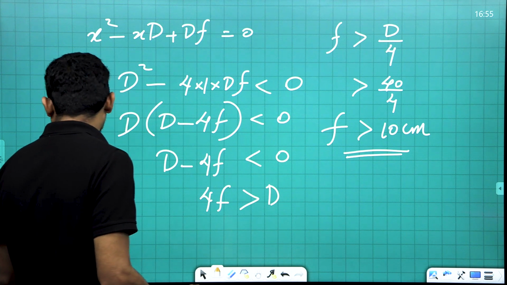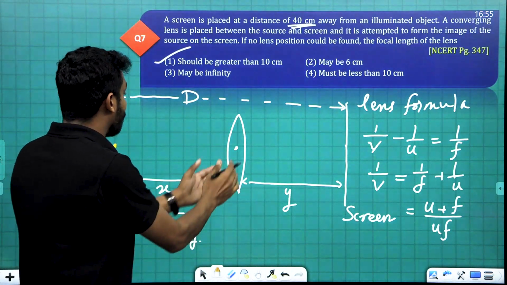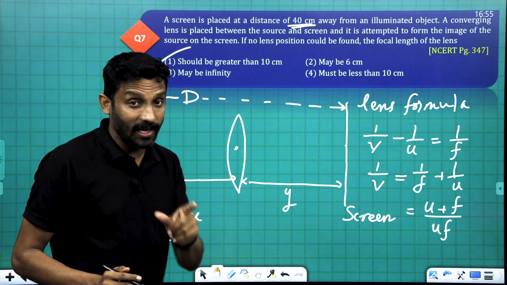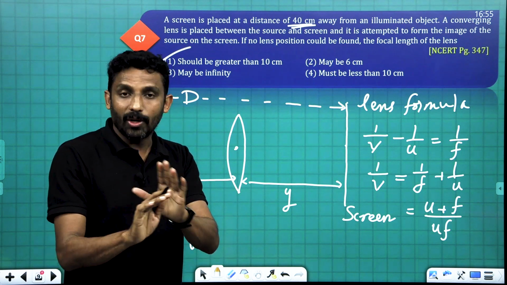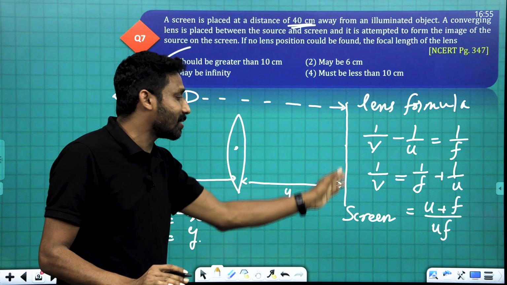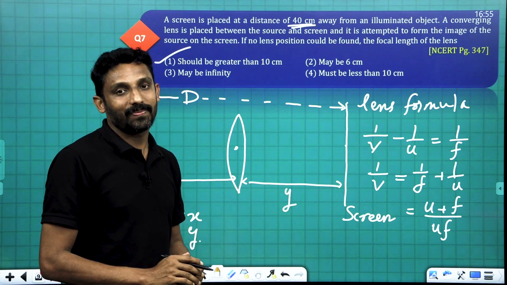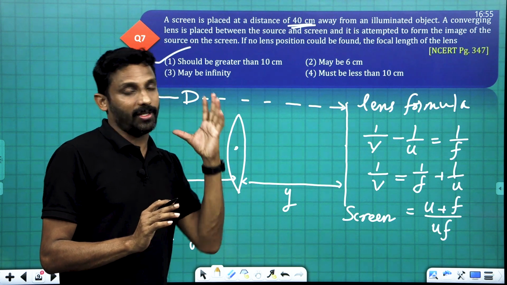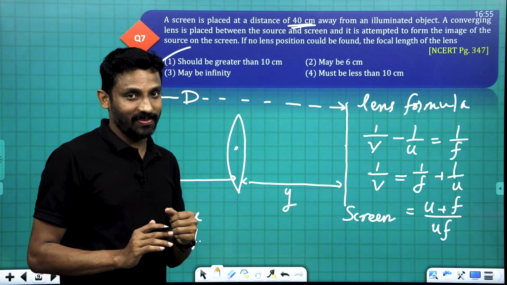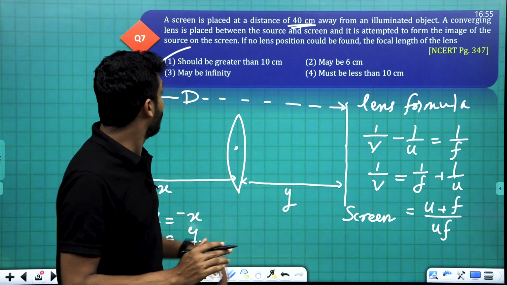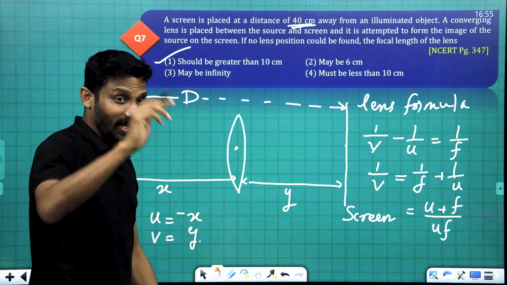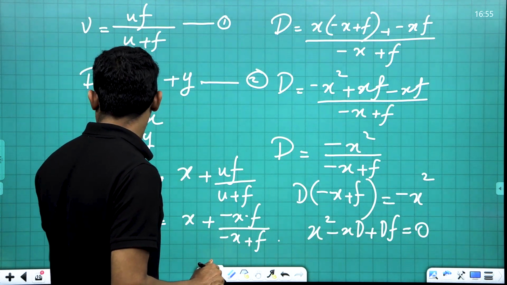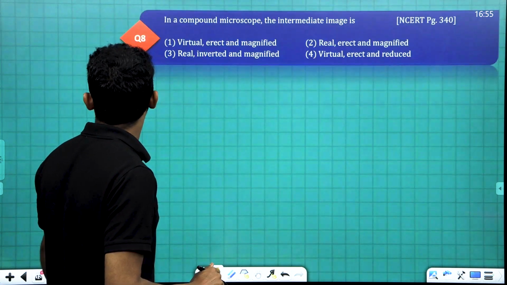Means we are placing a lens between the object and screen whose focal length is greater than 10 centimeter. Then no image is formed on the screen. Simply. You understood? So it's all about the determinant. Keep it in mind. Okay, so the answer is option A. Clear? Yes. Moving to the question number 8.